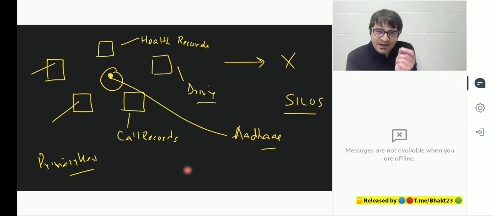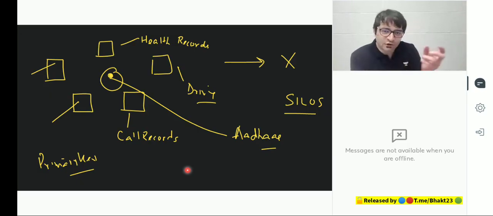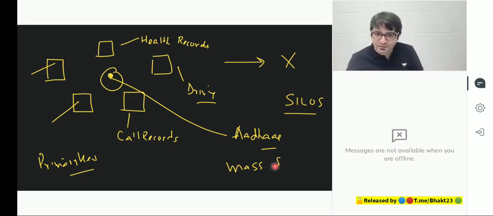So while buying a SIM card, you are giving Aadhaar. By giving the same Aadhaar, you are buying an insurance. By giving the same Aadhaar, you are getting a driving license. By giving the same Aadhaar, you are getting a bank account created. Now using this Aadhaar, the state will come to know everything about you. How everything? This will be like a mass surveillance.